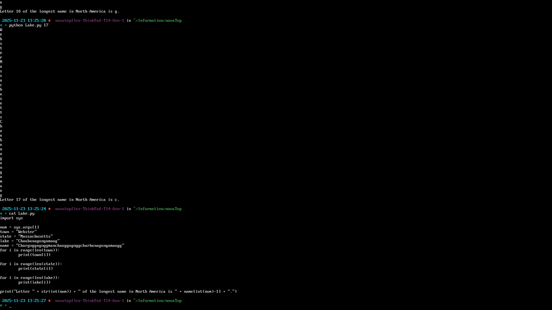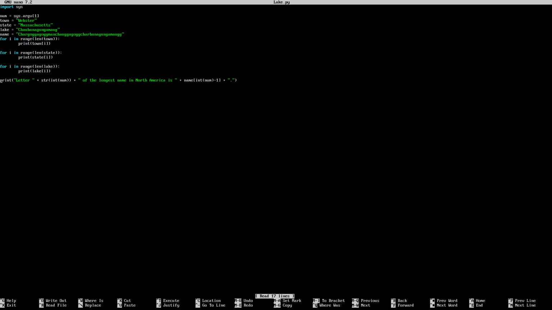Because it is the longest place name in North America, I'm using this lake name as a good demonstration in my code. So the longest lake name in North America, and it's going to say which letter is which. It's going to be capitalized, but it's not all caps and definitely not all lowercase. So the first letter is uppercase and all later indices are lowercase.